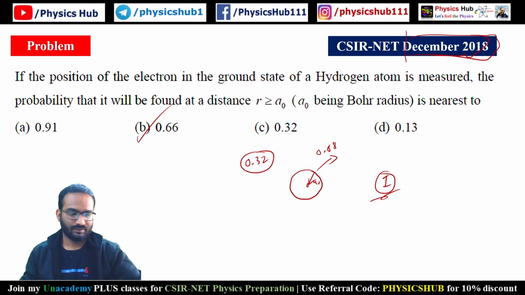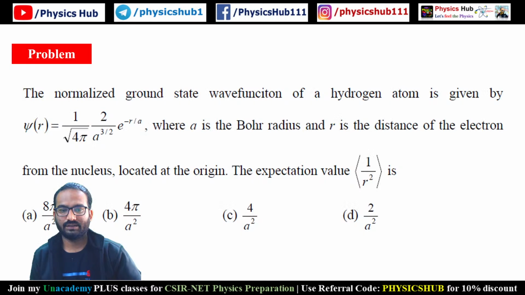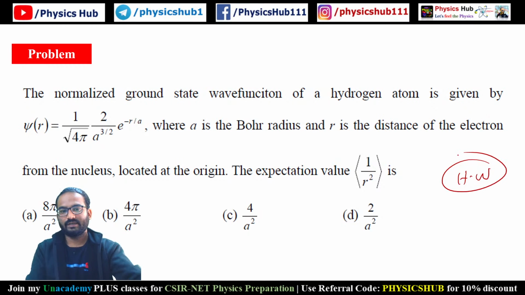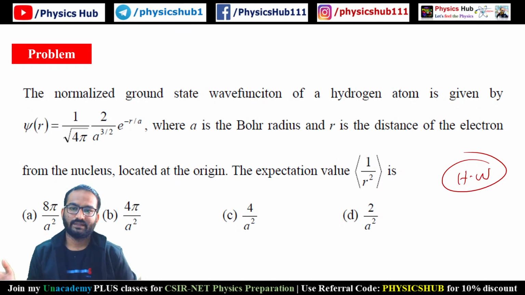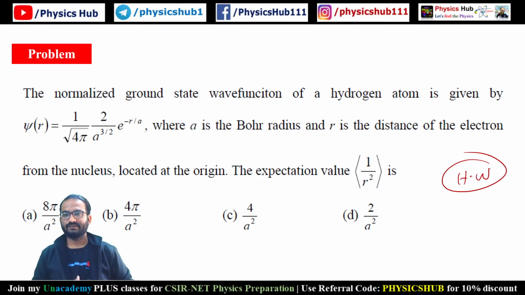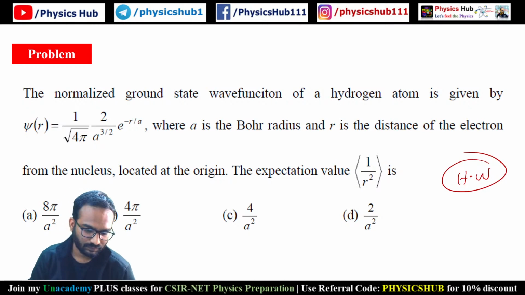Okay, was there anything else? So there is one more problem, take it also as homework. A lot of problems we had, but because of the limitation of time, we cannot solve them. We'll try to solve them at some other place. So the normalized ground state function of the hydrogen atom is given by this. So what will be the expectation value of 1 by r squared? So also take it as homework.